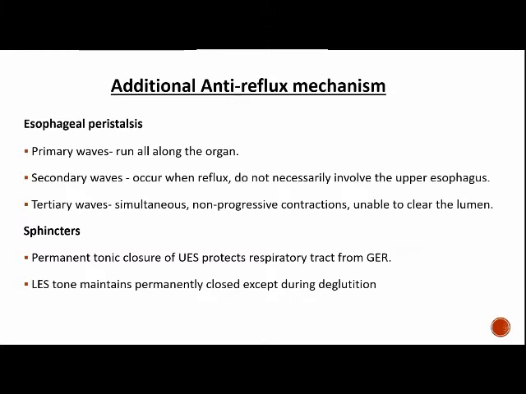Then the sphincters: the upper esophageal sphincter, which has a tonic, permanent closure that protects the respiratory system from GER, and the lower esophageal sphincter, which is maintained permanently closed except during deglutition.